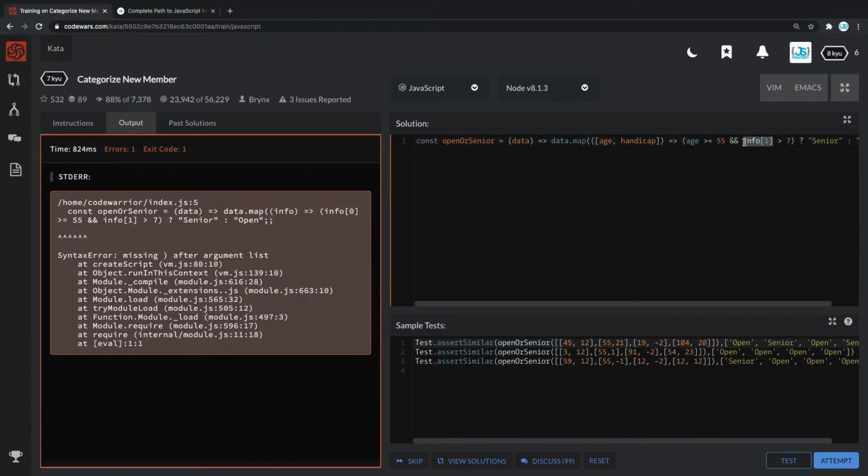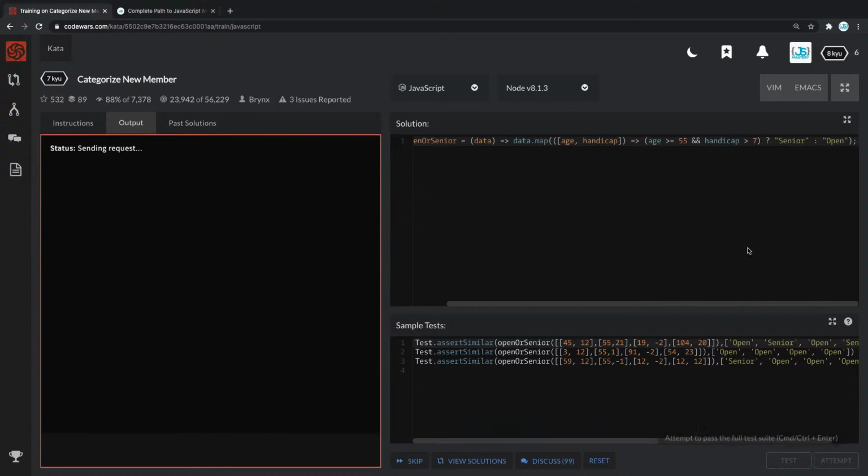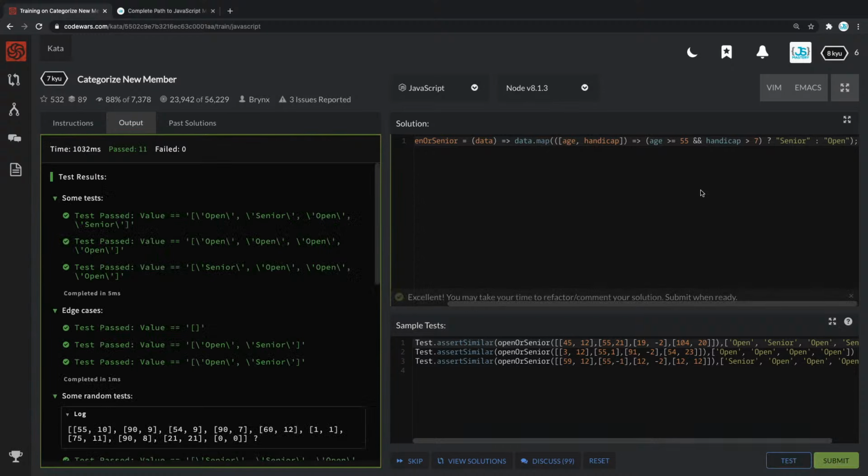I agree, this is not really readable because it's all in one line. So let's see. Oh, I think we're missing a closing tag for the map. Yeah, that's correct. Great. I see some people are joining right now. You're not late. We're just starting. We're getting warmed up.